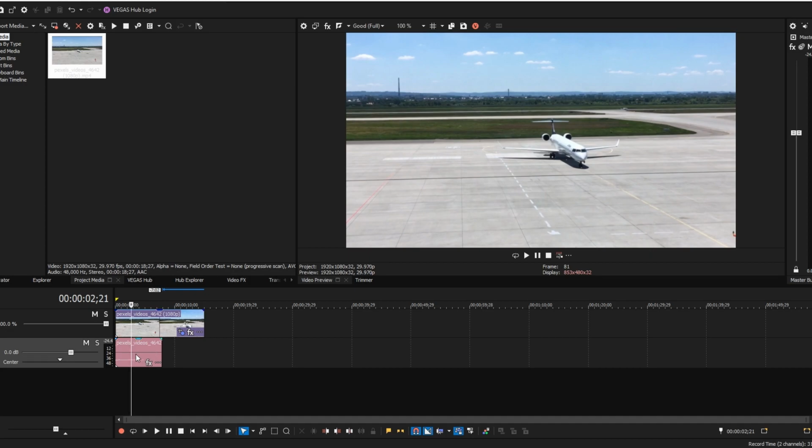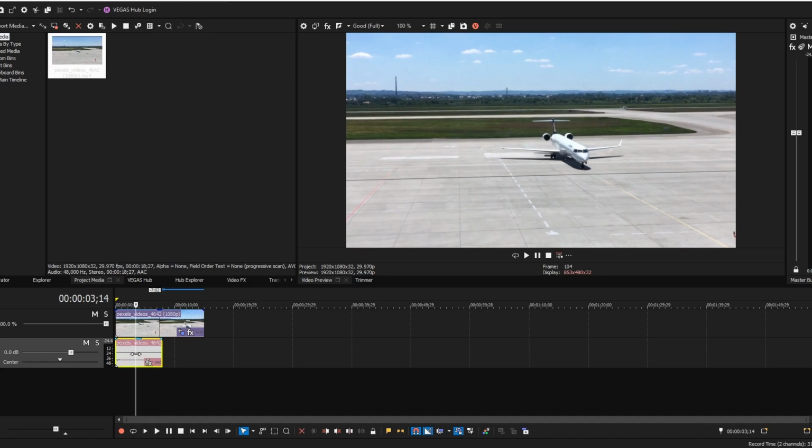Press and hold the Ctrl key. Hover over the edge of audio track until the cursor changes. Drag and drop to extend audio duration.